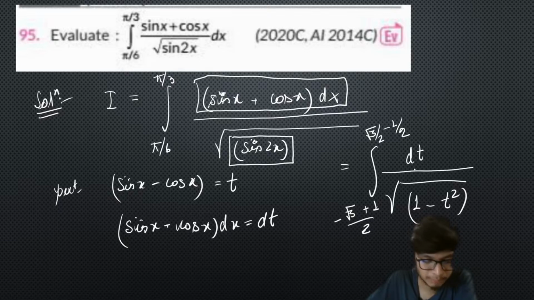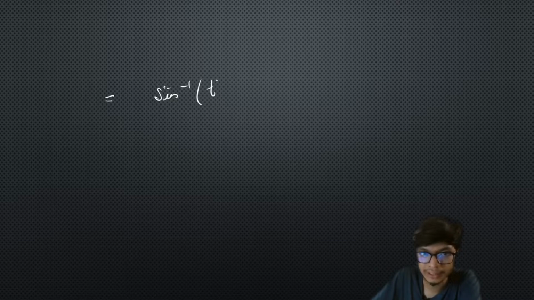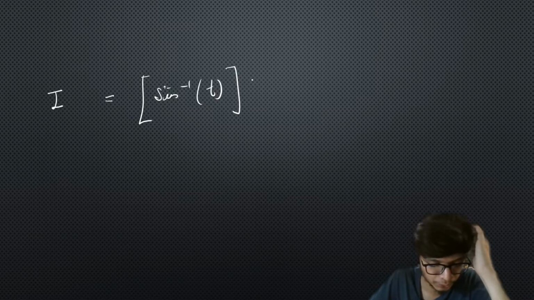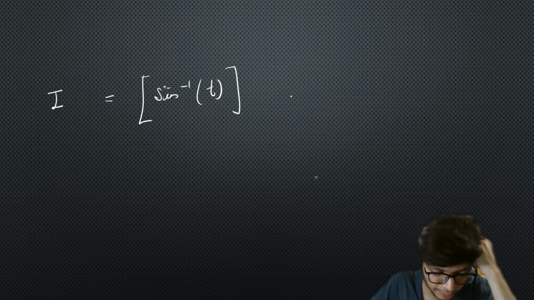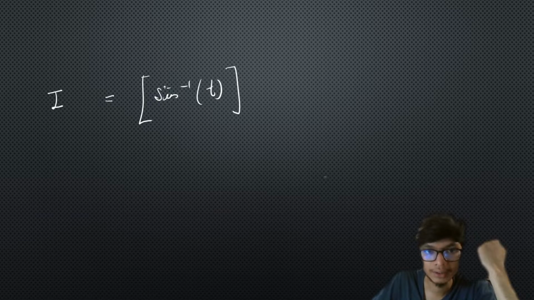Okay, I hope this part is simple, right? Now this is very simple. This is the integration of sine inverse of x. Okay, so we can just continue over here, and we can definitely get this particular integral as sine inverse of t. Okay, so your ultimate integral will be basically sine inverse of t within the given limits. Okay, so I am leaving this calculation up to you. For the given limit, you will simply substitute and get to the answer. Okay, and rest is simple, right?